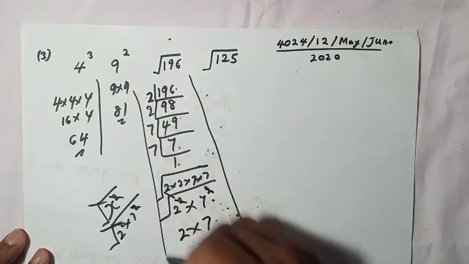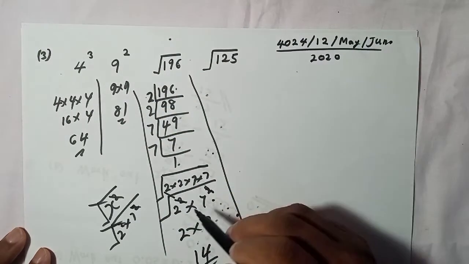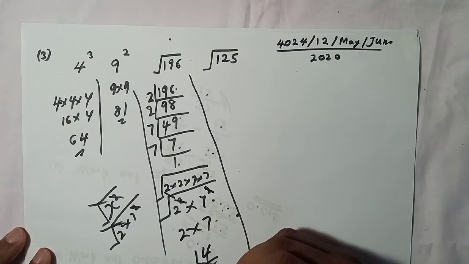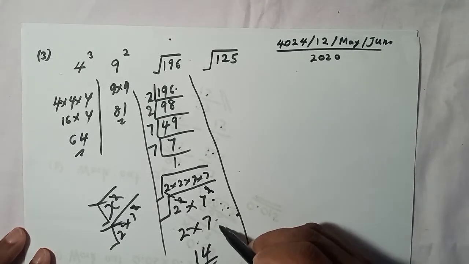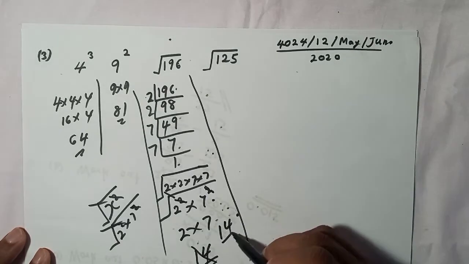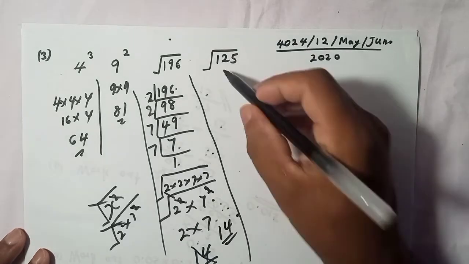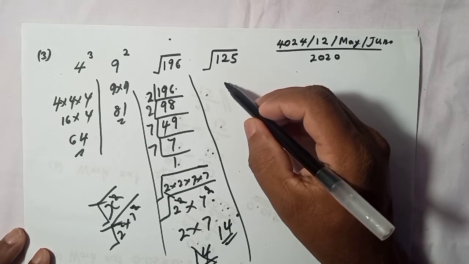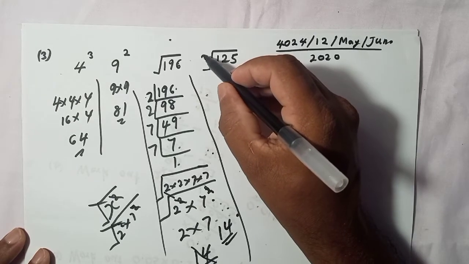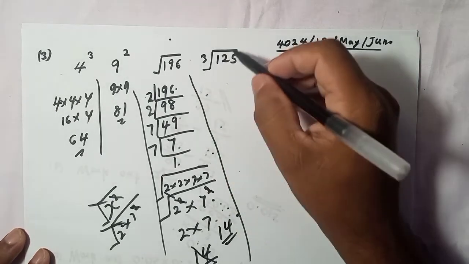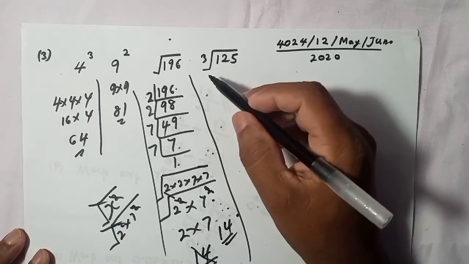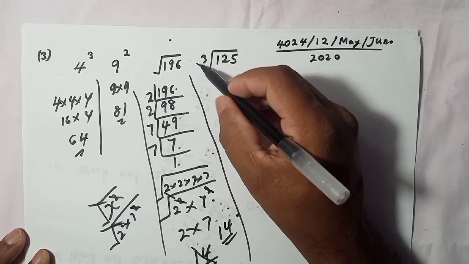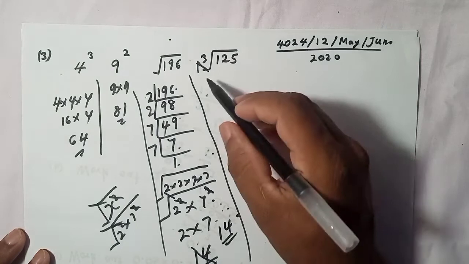Okay, now what is the answer here? Here this represents 14, right? I will write it here, then you can clearly see. Okay, now this one again the same way. Now the problem here is that we have 3, right? Here 3, that means cube root. So we need to write cube root.